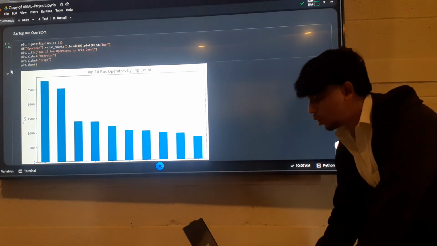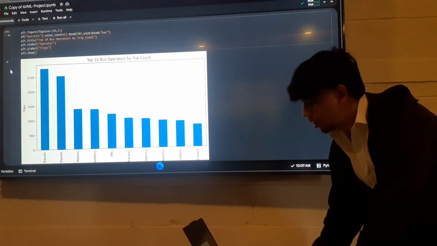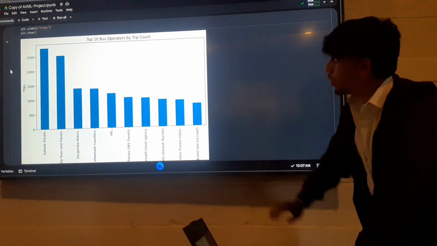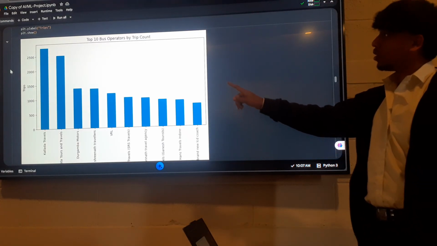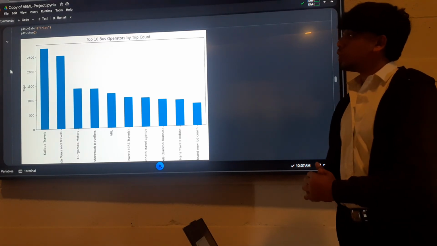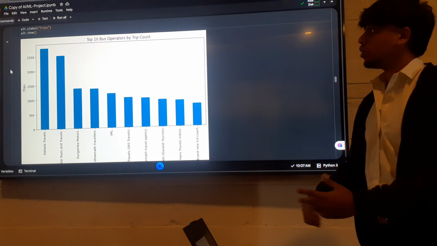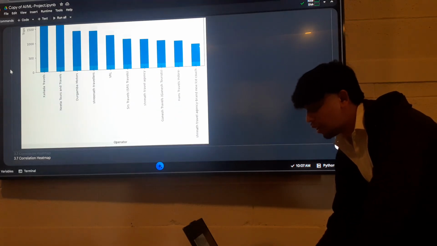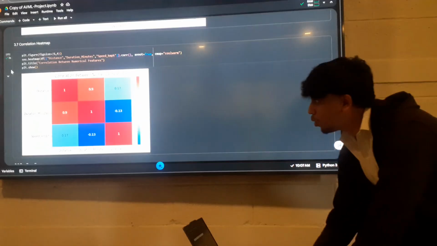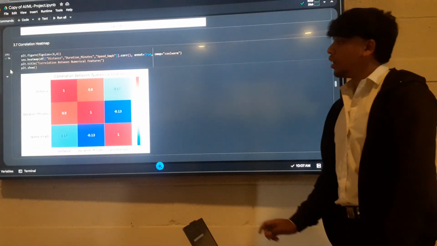These are the top bus operators, which have approximately 2,500 to 3,000 bus routes connected to different cities. And this is the correlation matrix.